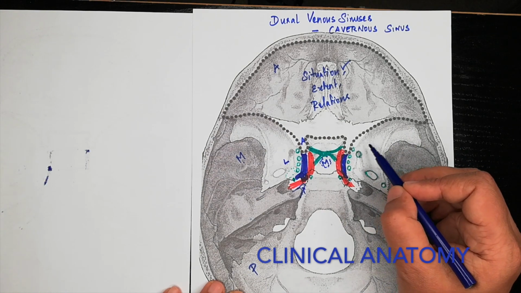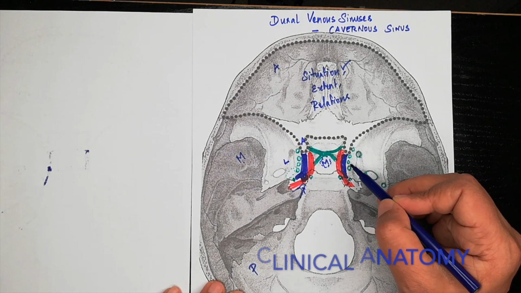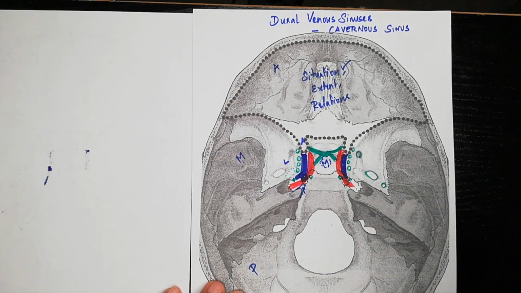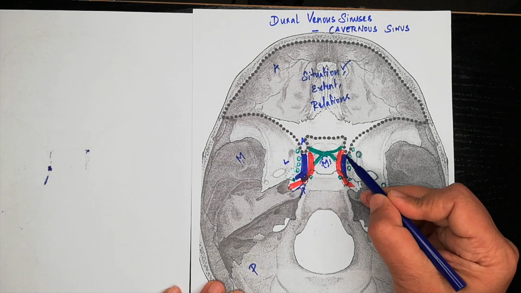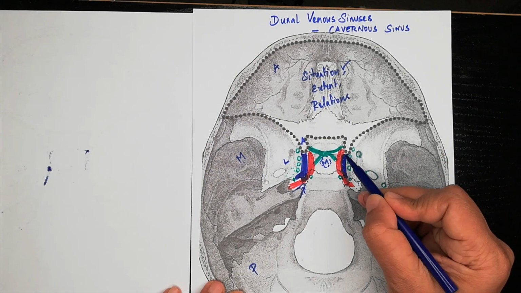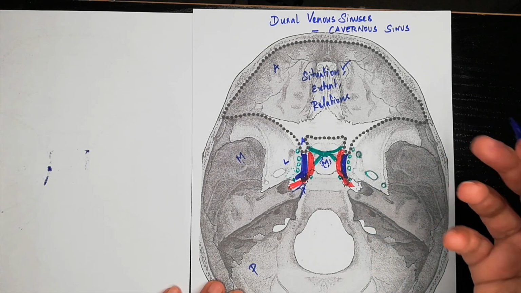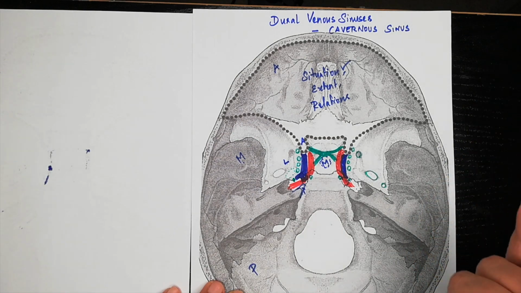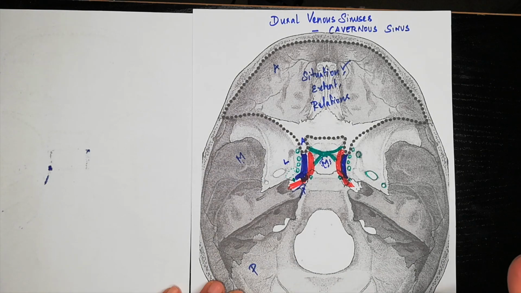Okay, and there is severe pain in the area supplied by the ophthalmic and maxillary division, and all these orbital veins, the superior ophthalmic, inferior ophthalmic and the central vein of retina, which drain into the cavernous sinus, are also affected. That is why there is no proper drainage and edematous fluid is seen around the eyelids. That is one clinical aspect.